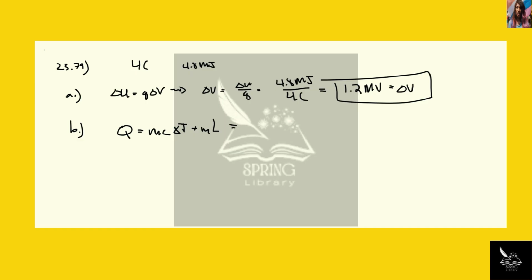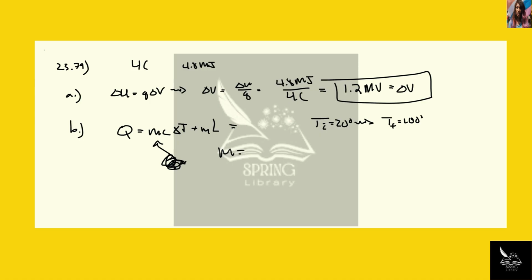So we already know the latent heat. We can look that up. We can assume that we're starting at T initial of 20 degrees. Boiling temperature then, T final, is 100 degrees. So our Q becomes, how much water do we have? That's what we want to find out, right? So let's actually solve for m.